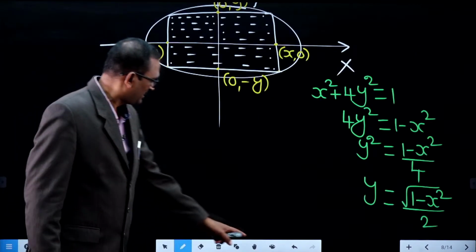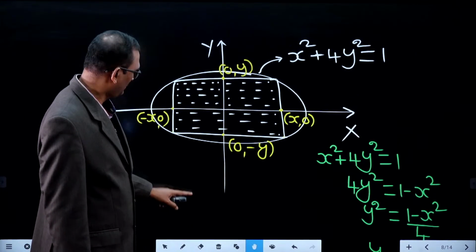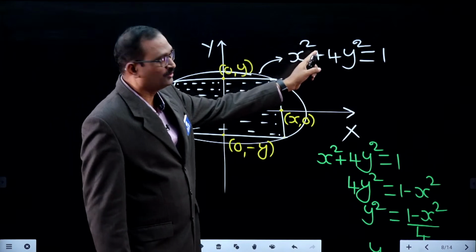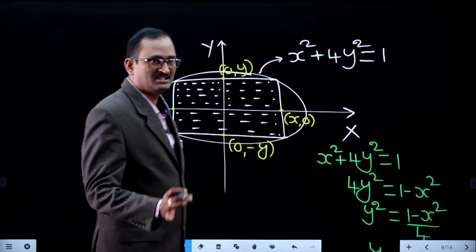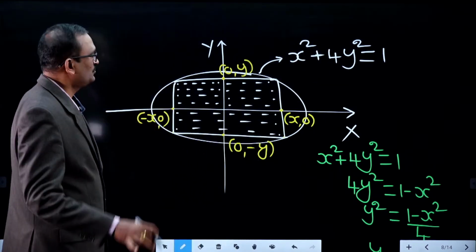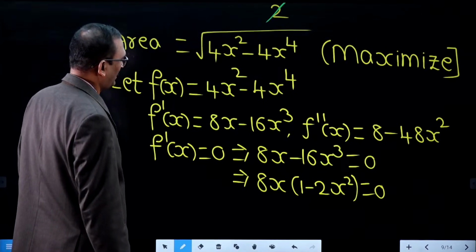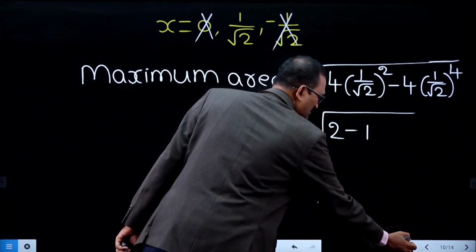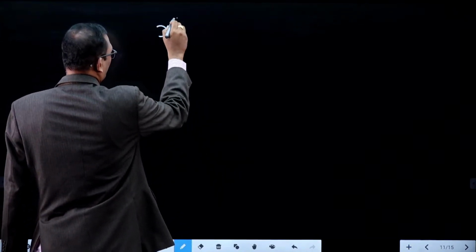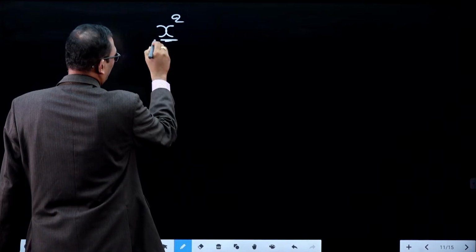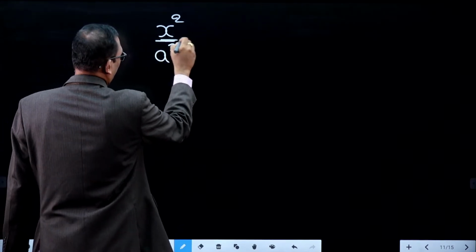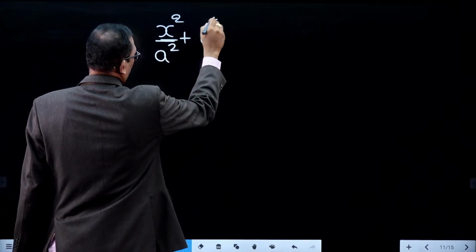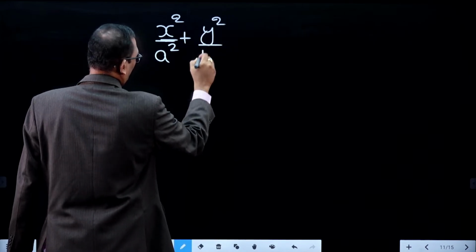Actually, what is the ellipse equation? x square plus 4y square equal to 1. Same problem, if you take the ellipse equation as x square by a square plus y square by b square equal to 1, it's a standard result also.